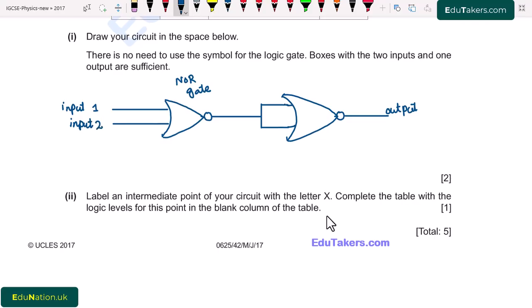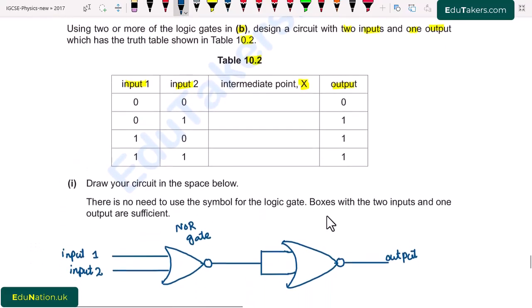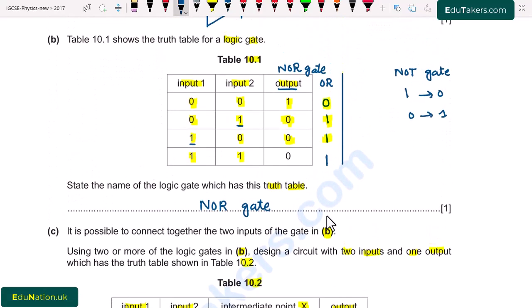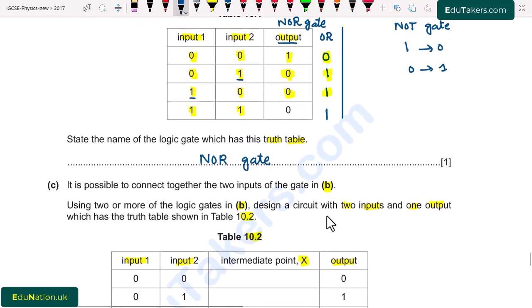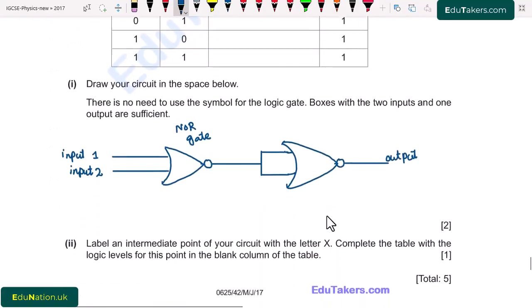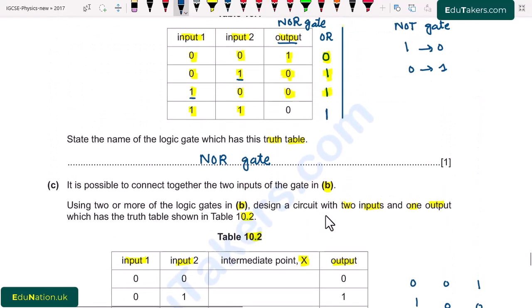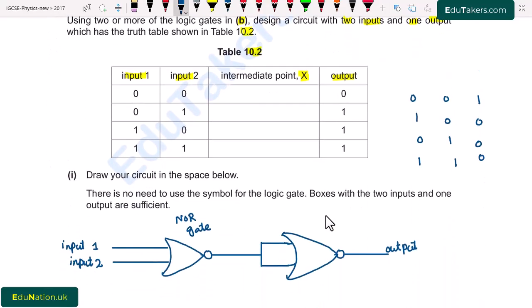Now first of all, I consider two inputs. This is the truth table for NOR gate. I just write here. This is truth table for NOR gate.